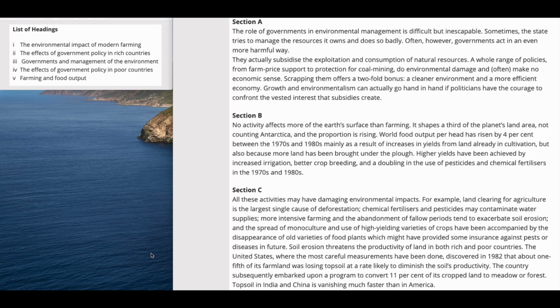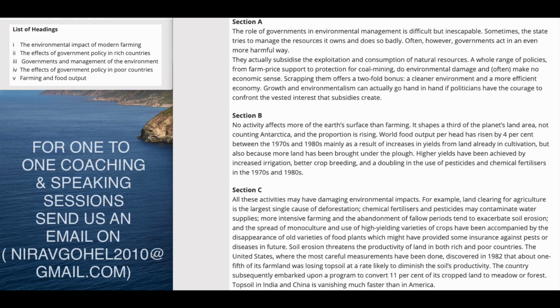Growth and environmentalism can actually go hand in hand if politicians have the courage. Politicians, they actually work for the government. So here it is saying that if the government and the environment management go hand in hand, then definitely we would get a better result.